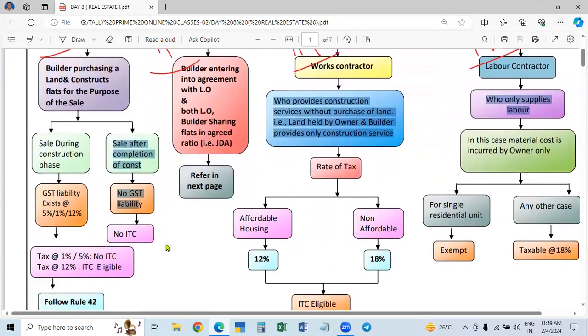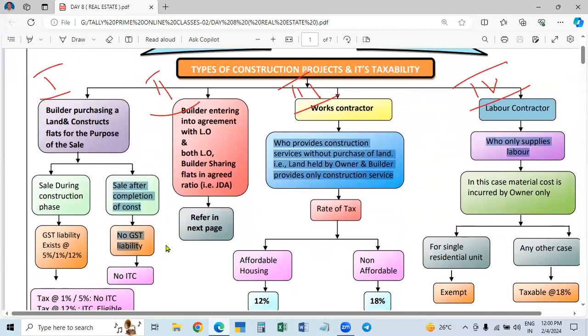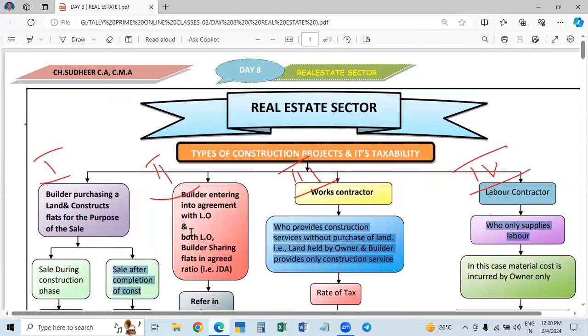Before that, both commercial and residential were at 18%, effective rate 12%. But from 2019, only for residential units were the tax rates reduced, while for commercial buildings the rate continued as it is.